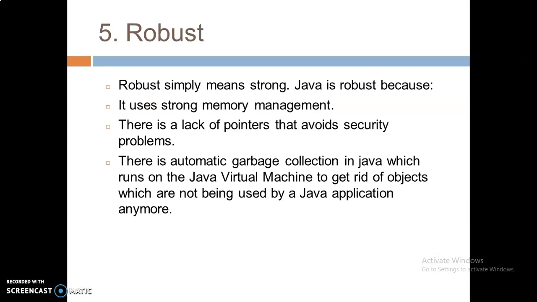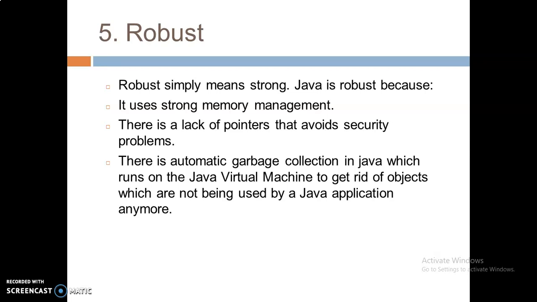Java is also known for its feature of being robust. Why robust? Because it is very strong. Java is robust also because it uses strong memory management, so memory management is not the issue here. There is also a lack of pointers. As I said in my earlier slides, we are not using pointers in the Java programming language. So the lack of pointers avoids the security problem, and security issues are not the problem here.